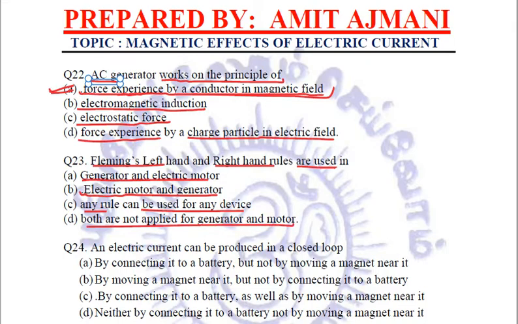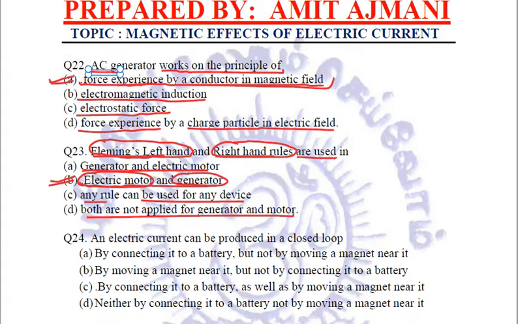Now we know that Fleming's left hand rule is used to find the direction of force or motion, and that is required in electric motor, and the Fleming's right hand rule is used to find the direction of induced current, and the current is induced in a generator. So it is option B. Clear? Let's see the next question.